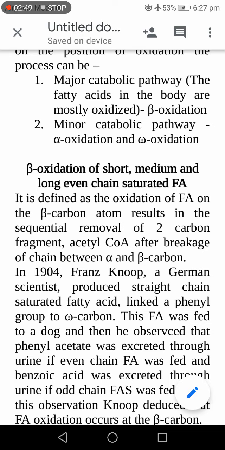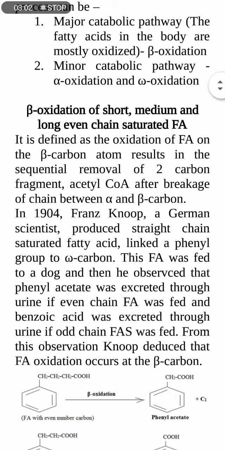So today we will discuss the beta oxidation of short chain, medium chain and long chain, even chain saturated fatty acid. What is beta oxidation? Beta oxidation is defined as oxidation of fatty acid on beta carbon resulting in sequential removal of two carbon fragments, that is the acetyl-CoA, after breakage of the chain between the alpha carbon and beta carbon.